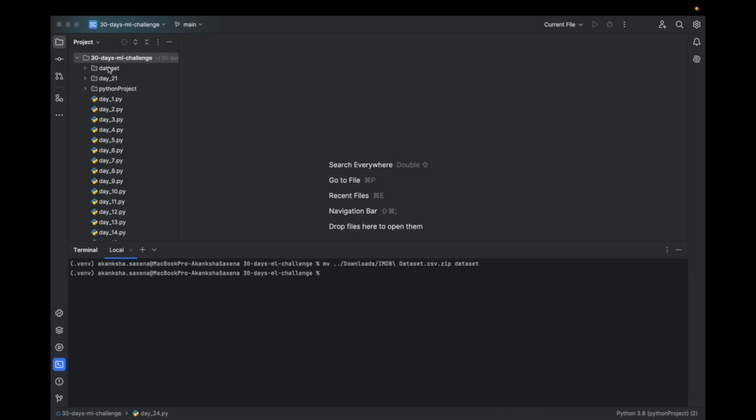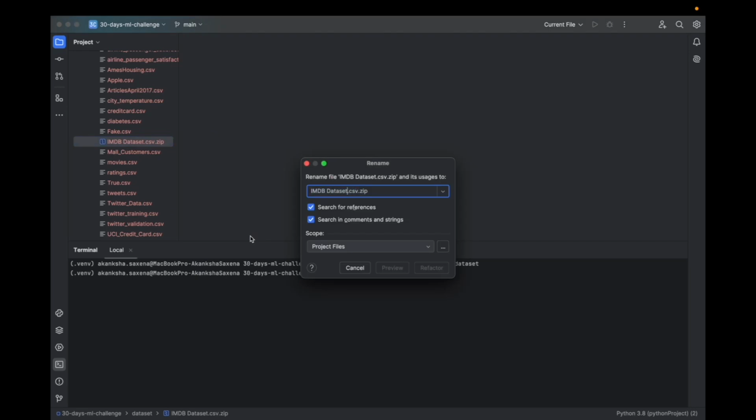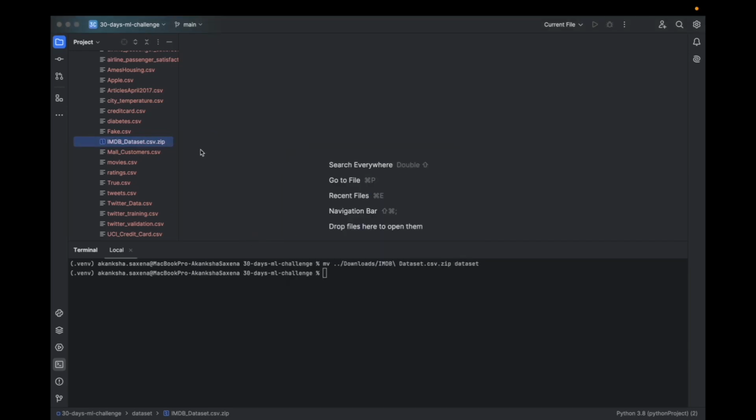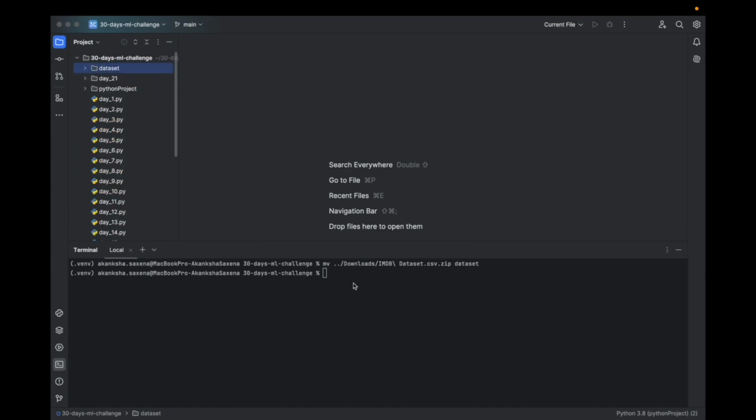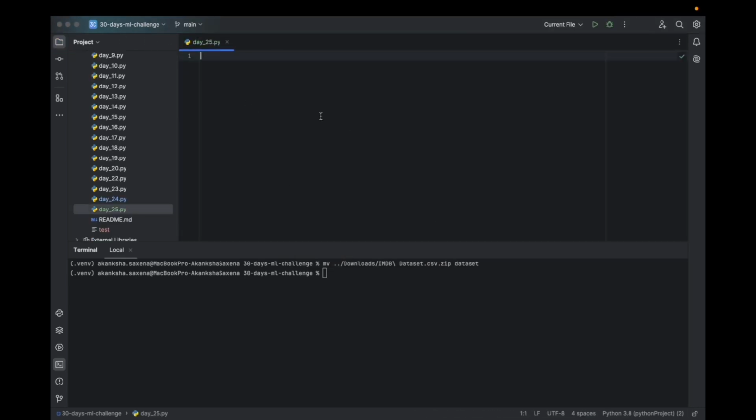I personally don't like files with spaces, so I'll go and change it. Refactor, rename, convert spaces into underscore. Yes, so this is done. Let me go back. Now create the Python file for today's problem. We are going to create a Python file, 25.py, and add it to our Git repository.